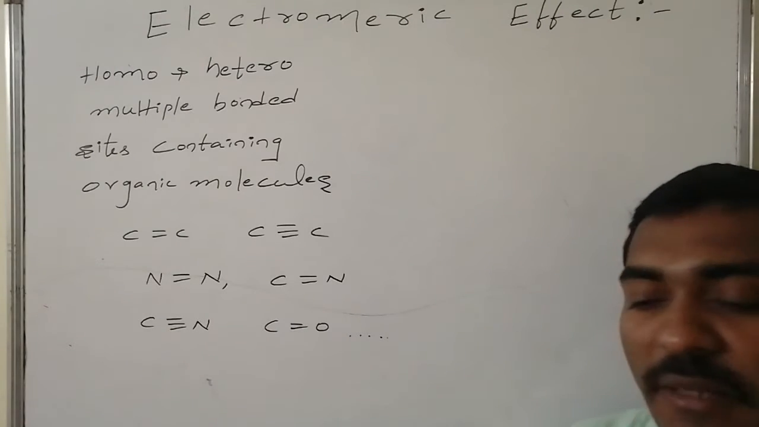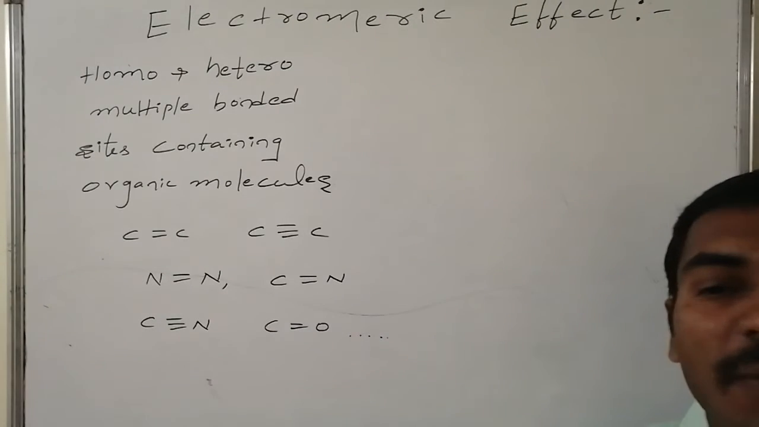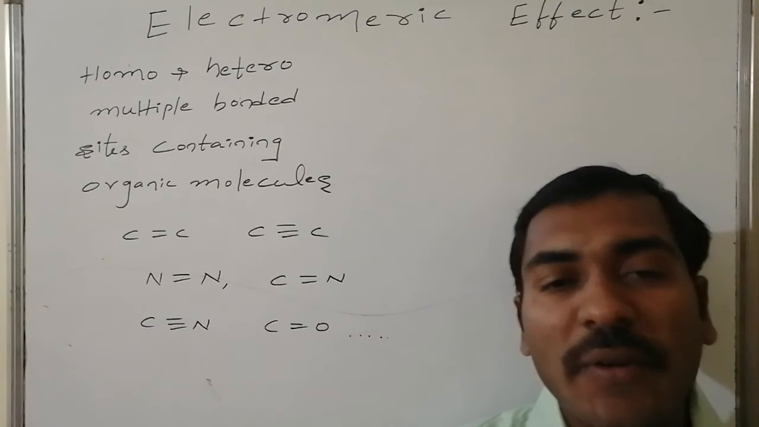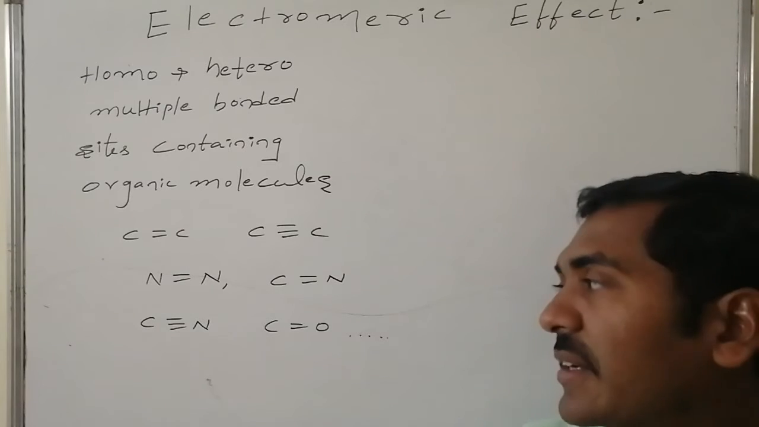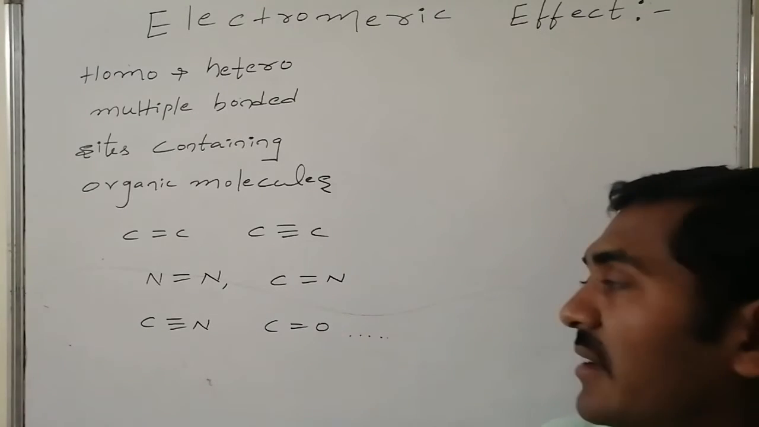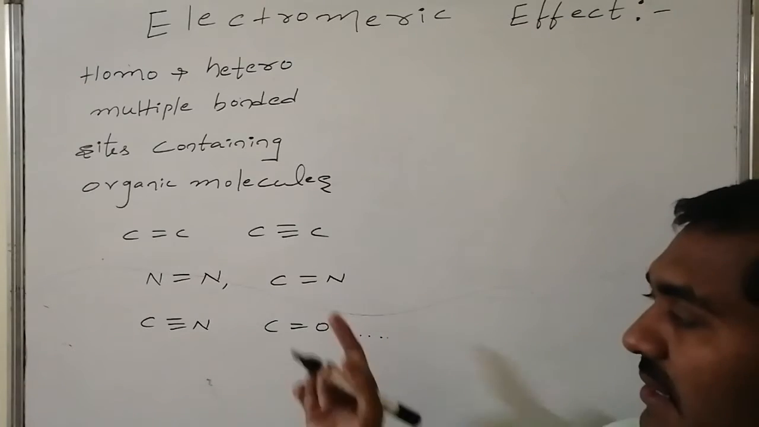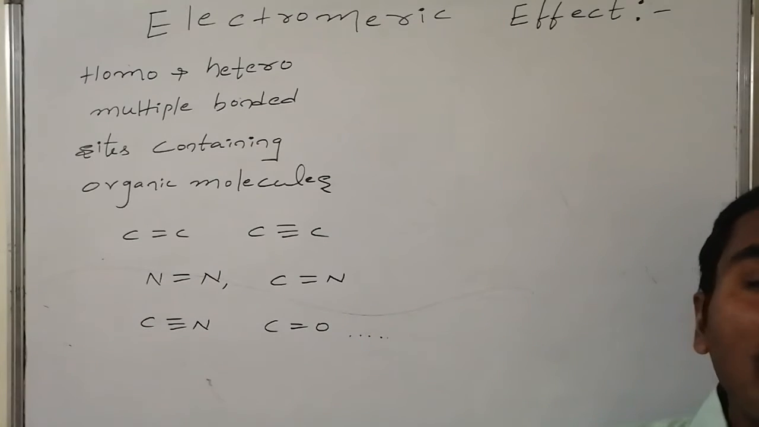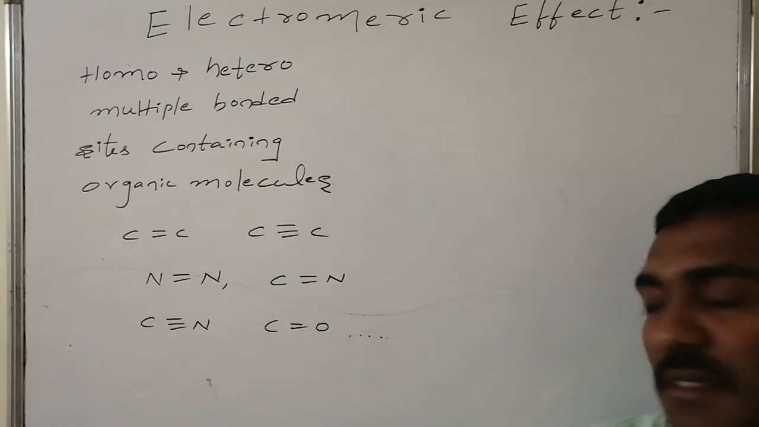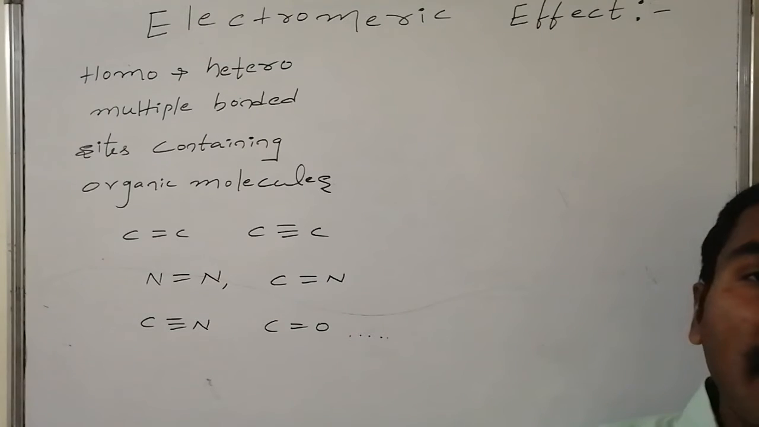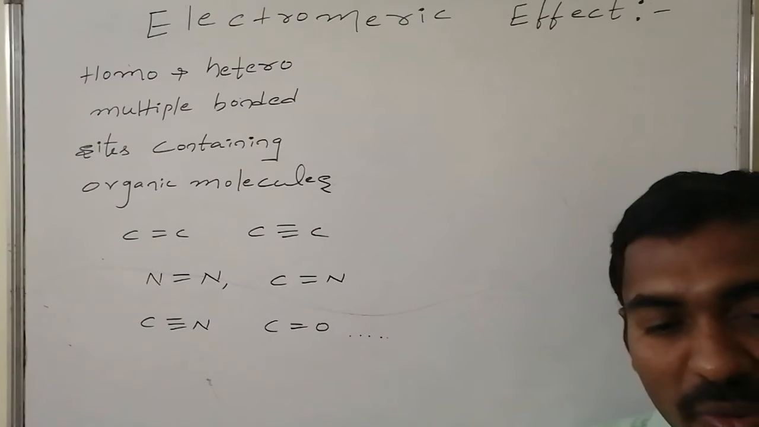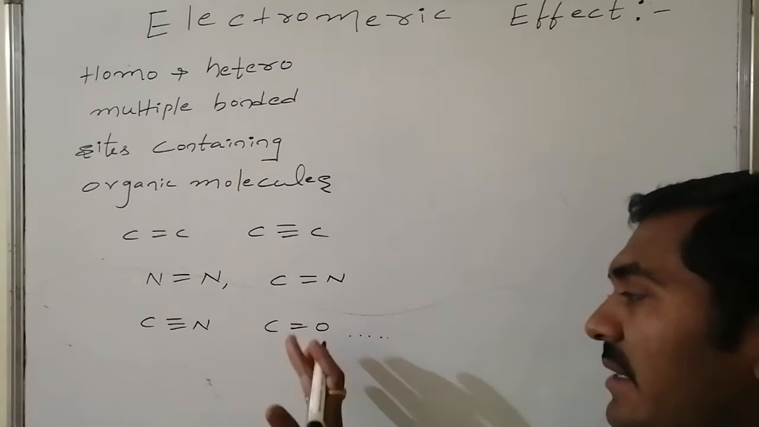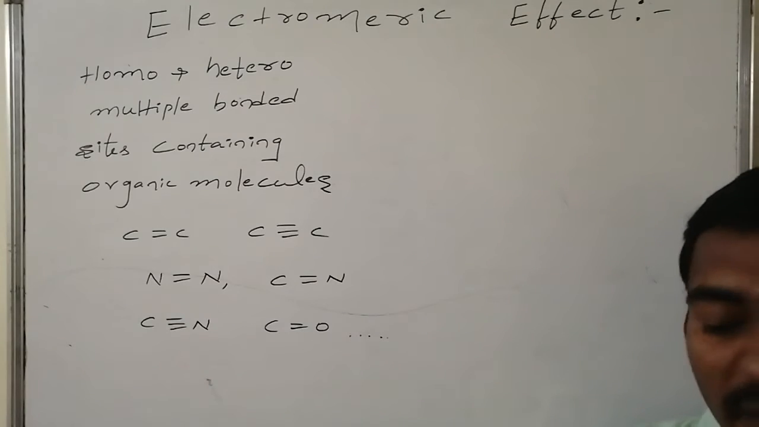Whereas in the case of heteroatoms, a little charge dispersion is present, which we represent with delta positive for the less electronegative atom and delta negative for the more electronegative atom. Like in the case of carbon and nitrogen, nitrogen has a partial negative charge and carbon has a partial positive charge. In cyanide, nitrogen has a partial negative charge and the less electronegative carbon has a partial positive charge. Similarly, in carbonyl compounds like aldehydes and keto compounds, due to the higher electronegativity of oxygen connected with carbon via a multiple bond, oxygen has a partial negative charge and carbon has a partial positive charge.